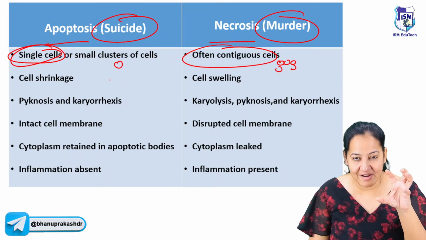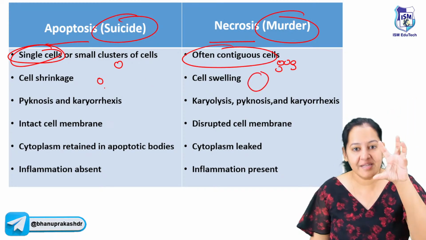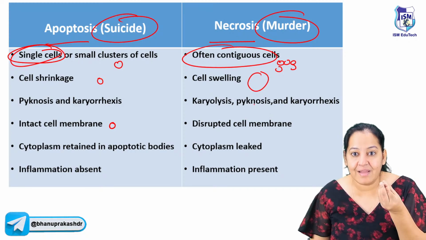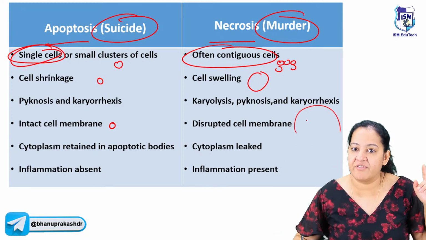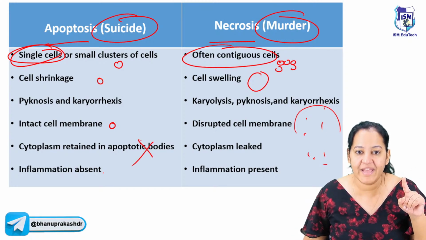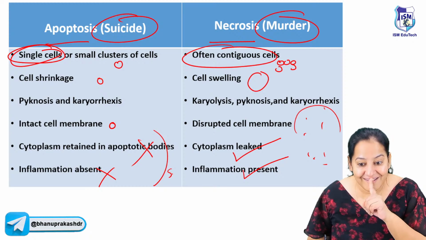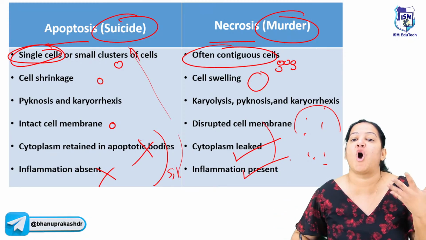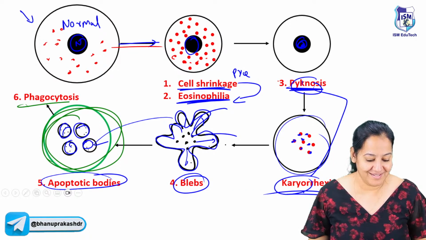Here the cell will shrink in size and here the cell will swell in size. Here the cell is shrinking, so the cell membrane is intact till the end. Here the cell is swelling, so it will burst. The cell membrane will burst and everything will leak out. Here no leakage, no inflammation. Here leakage is present, inflammation is present. So here it is done silently like the suicide, and here leakage is there, inflammation is there, shouting like the murder. Say everyone, got it?